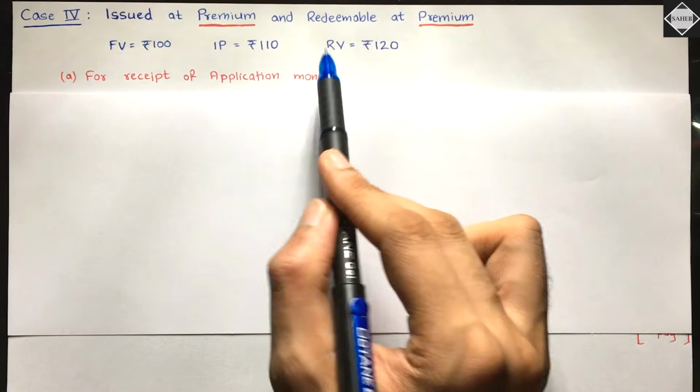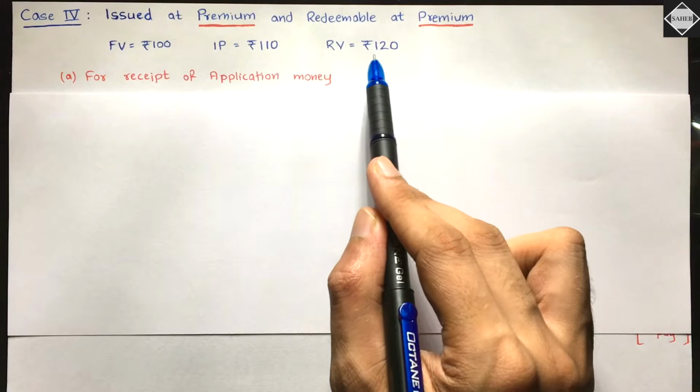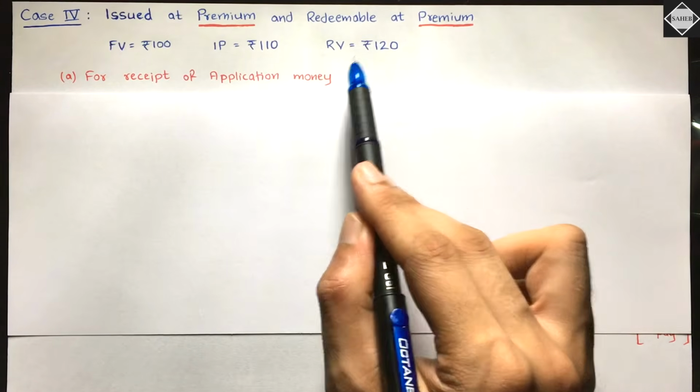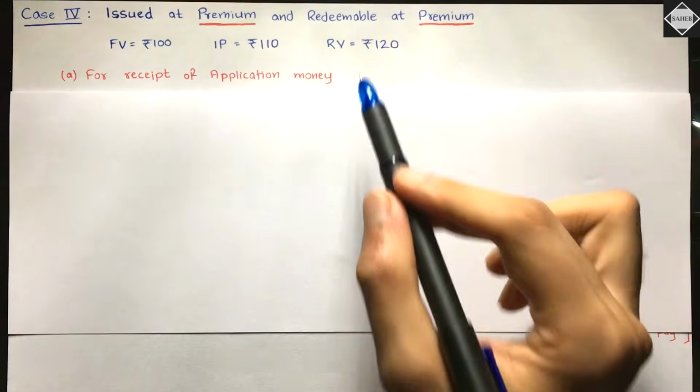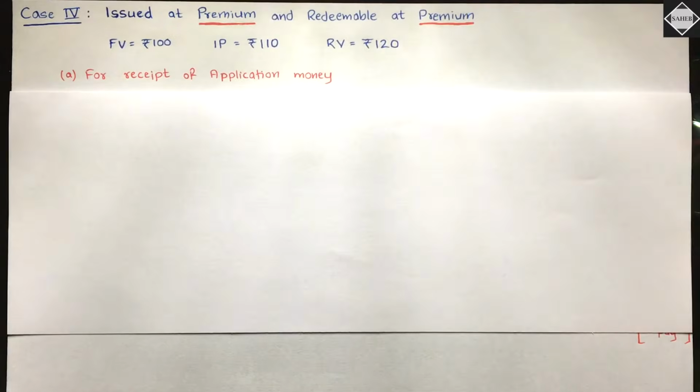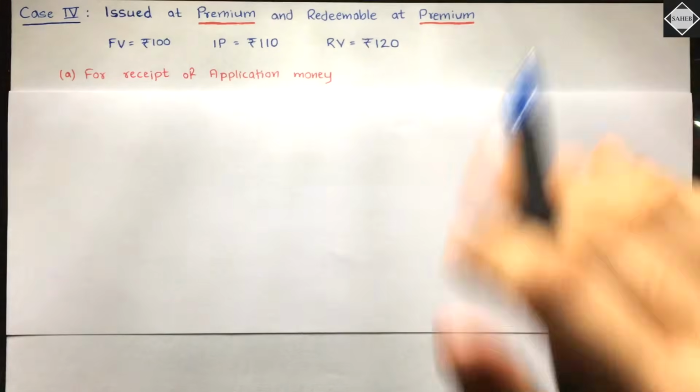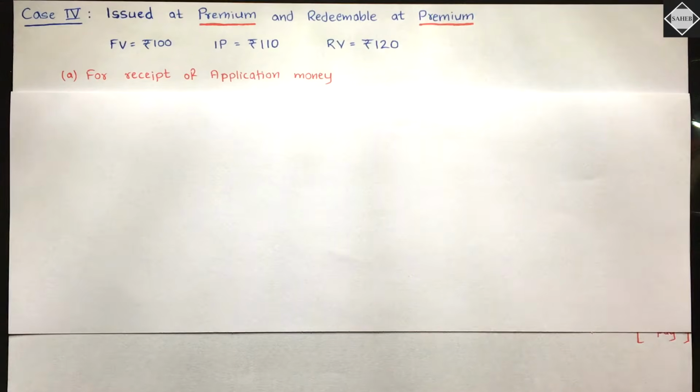And then the redemption value is 120. Fine. Redemption is happening at premium. So 120, 20 rupees extra. Here 10 rupees extra we are going to receive in the issue price. In the redemption value, 20 rupees extra we have to pay in future after 10 years. We haven't paid that. Okay, keep that in mind.